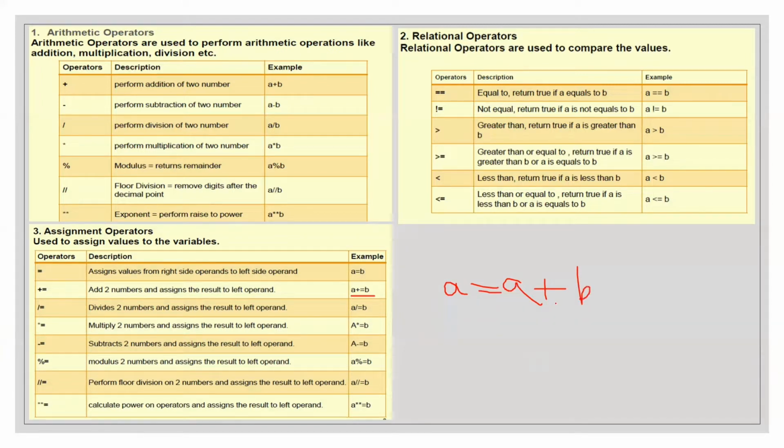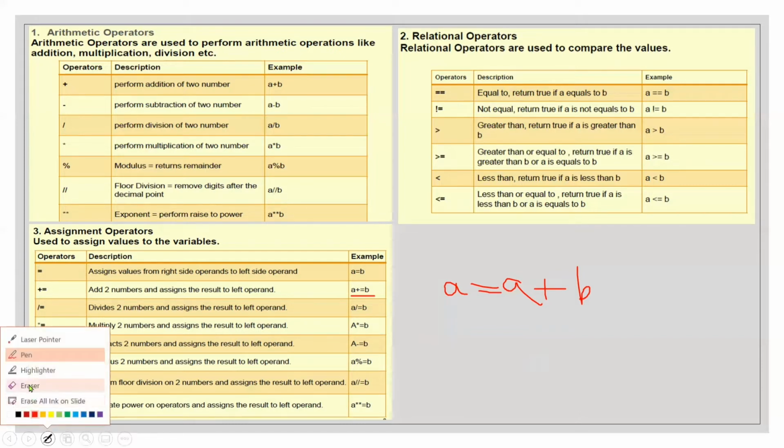This is what this means. Then we have the same with division, a /= b. That would mean that a is equal to a divided by b. I'm updating the value of a. Then minus is also the same thing.